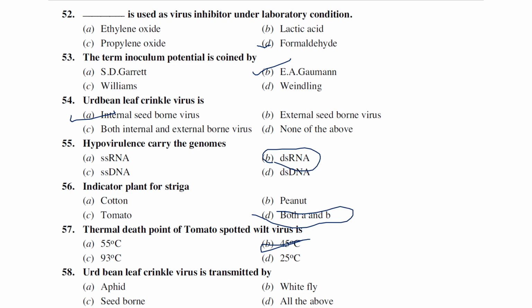Woodbine leaf crinkle virus is transmitted by aphids, whitefly, seed borne, all the above. So it is known that all the factors are involved in the transmission of this woodbine leaf crinkle virus.